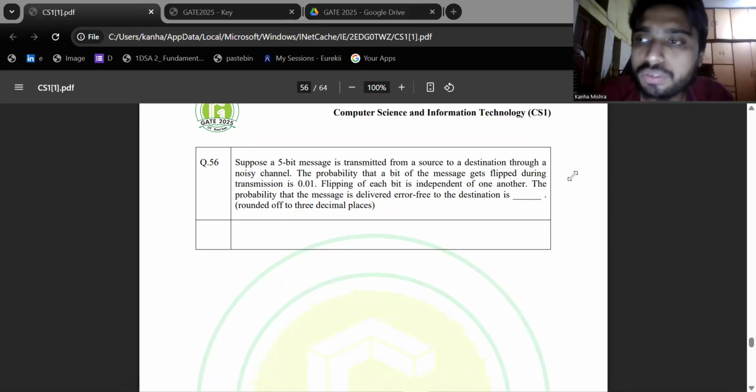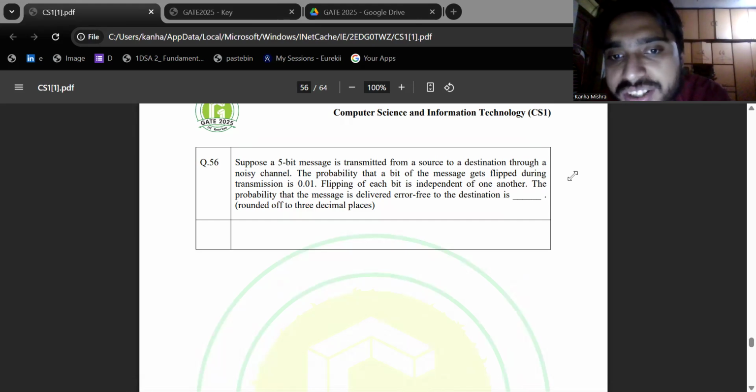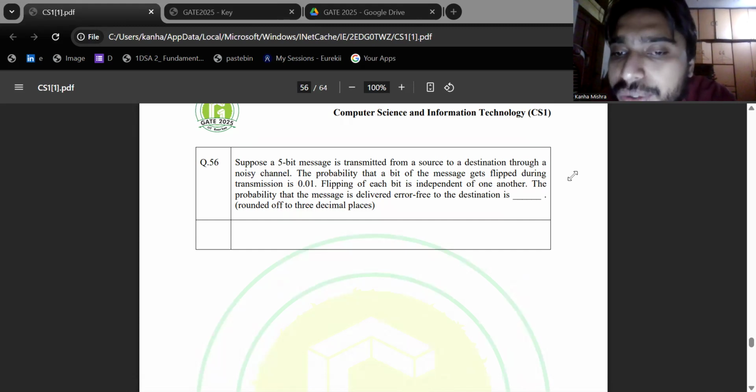Hello everyone, let's solve question 56 of GATE paper CS1 2025. Suppose a 5-bit message is transmitted from source to destination through a noisy channel. The probability that a bit of the message gets flipped during transmission is 0.01. Flipping of each bit is independent of one another. The probability that the message is delivered error-free to the destination, rounded off to 3 decimal places, is what we need to find.